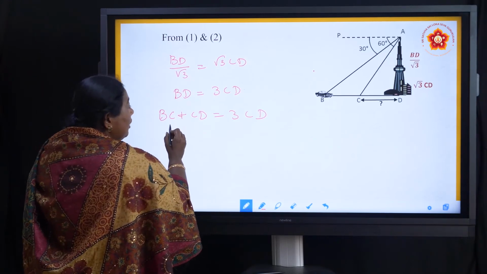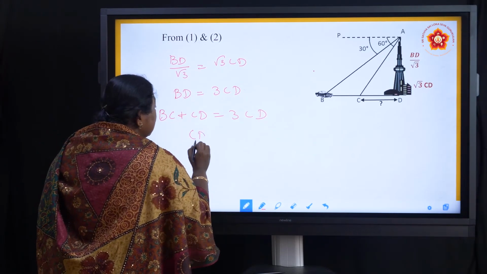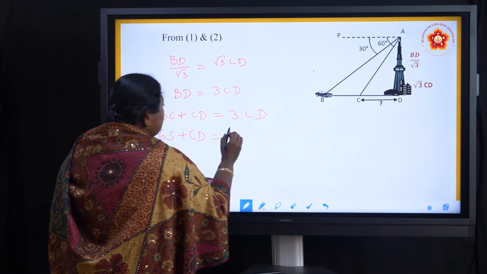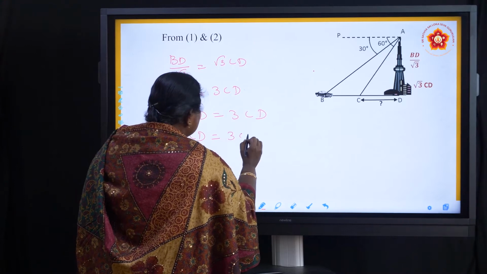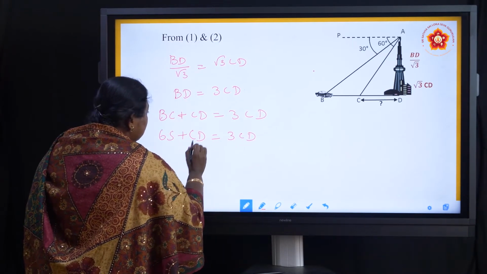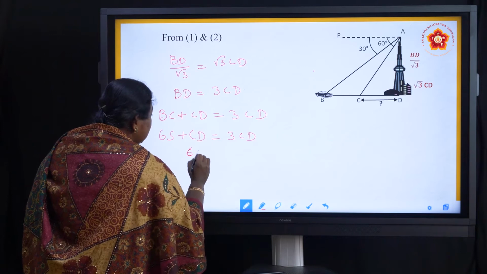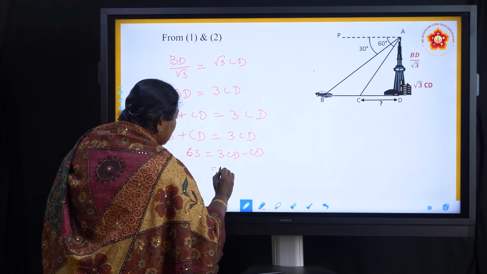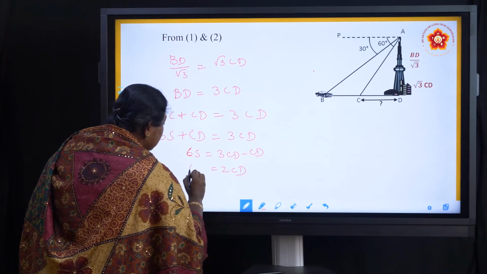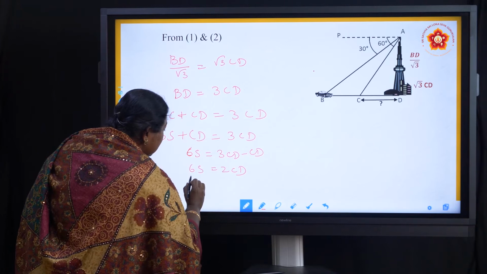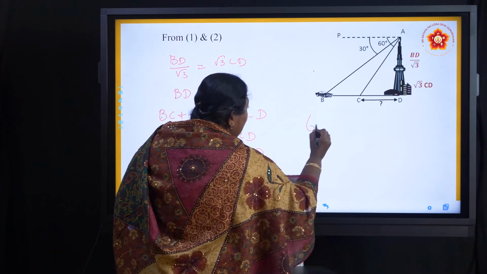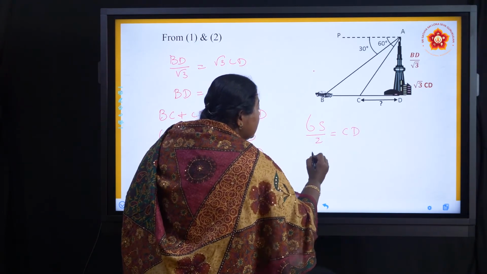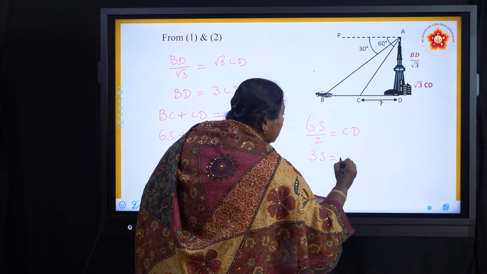So BC, do I know BC? Yes, I know. It is 6S. So it is 3 CD. Bring that CD to that side, so it becomes 6S is equal to 3 CD minus CD, which is equal to 2 CD. So it is 6S by 2 is equal to CD. So it is 3S, which is equal to CD.